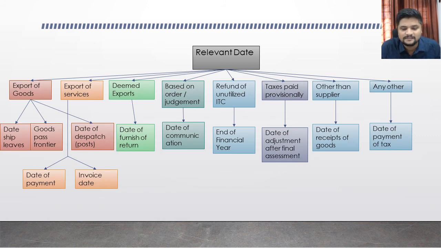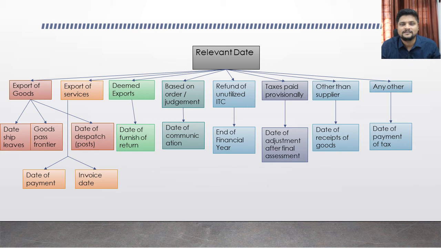Okay, so what we are now going to discuss is what is relevant date. There are so many scenarios in which the relevant date can be determined, so we will discuss each and every scenario now. The first scenario is export of goods. If you have done export of goods, what is the relevant date? Relevant date is important for calculating the 2 years within which you have to apply for your refund. That 2 years starts from your relevant date.